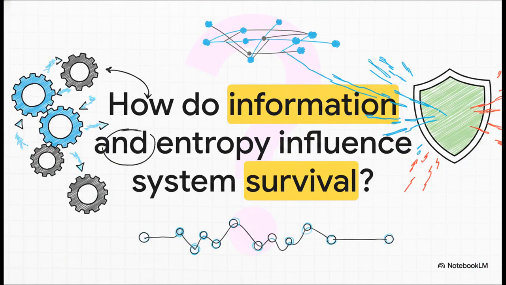Which leaves us with one final, absolutely crucial question to think about. We know that feedback processes rely on detecting system states and transmitting signals back and forth. But to keep these networks coherent over time, how exactly do systems manage the constant, degrading threat of entropy, the universe's natural slide right into chaos? How do information flows actively fight against this disorder to ensure a system's ultimate survival or transformation? I'll leave you to ponder that one as it unlocks a whole new layer of how our universe stays organized.